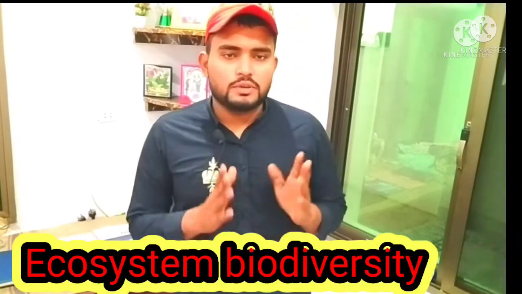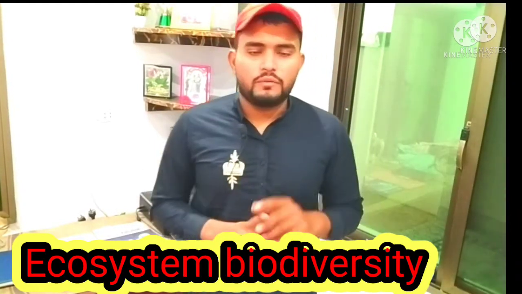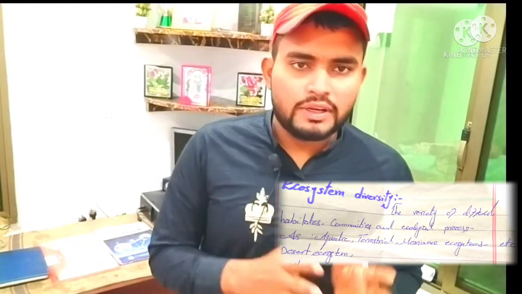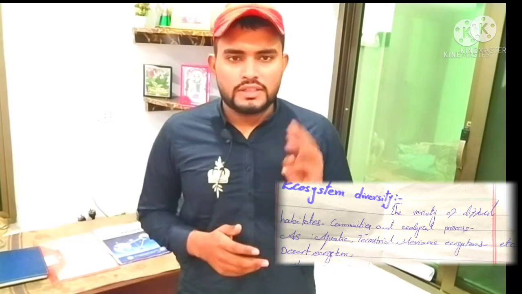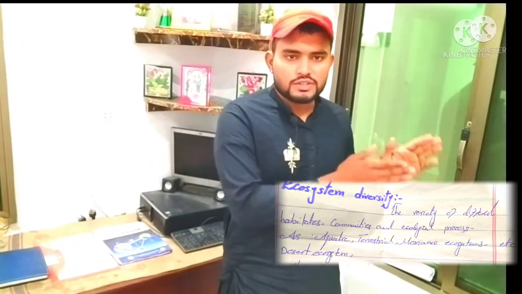And the third type is ecosystem biodiversity. Basically, ecosystem biodiversity is the variety of different habitats, communities, and ecological processes. For example, aquatic ecosystem, desert ecosystem, terrestrial ecosystem, marine ecosystem, and so on.